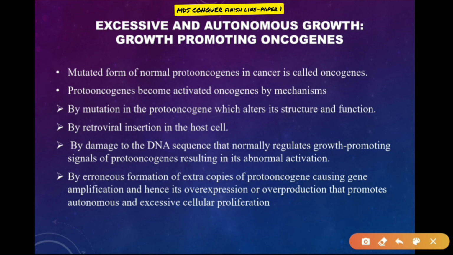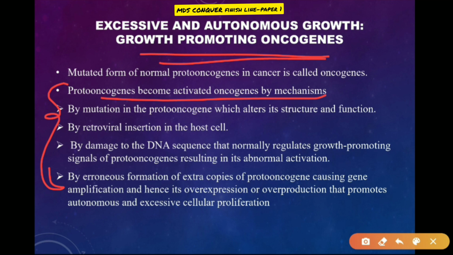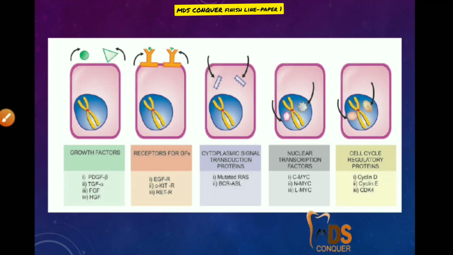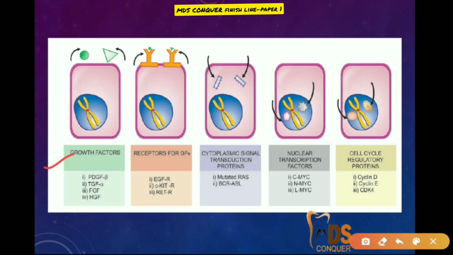Then there are a few important points you have to write, where the excessive and autonomous growth is due to growth-promoting oncogenes. These are the mechanisms by which proto-oncogenes become activated oncogenes: by mutation, retroviral insertion, damage to the DNA, or formation of extra copies of the proto-oncogene. These are the important growth factors, receptors for growth factors, cytoplasmic signal transduction proteins, nuclear transcription factors, and cell cycle regulatory proteins, which you have to remember for your exam.